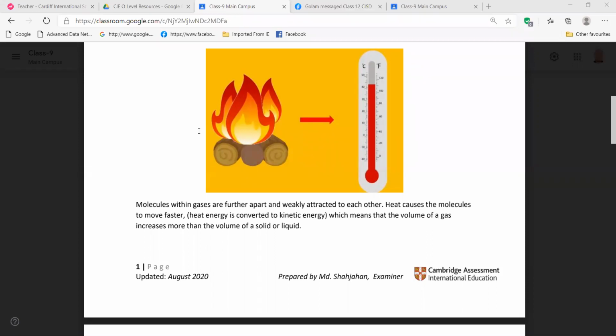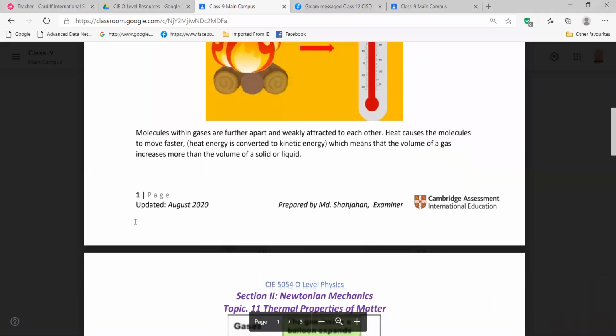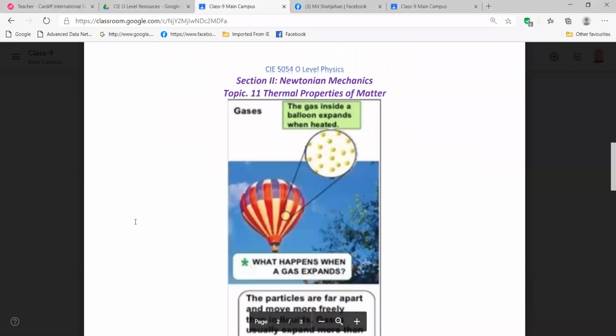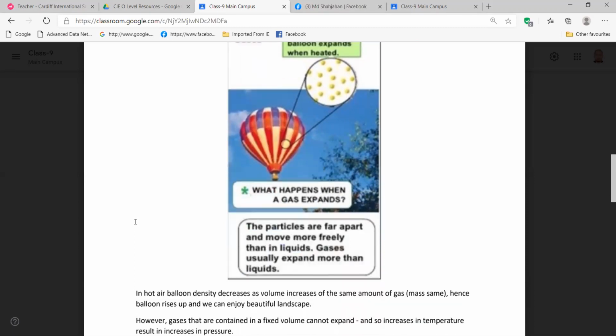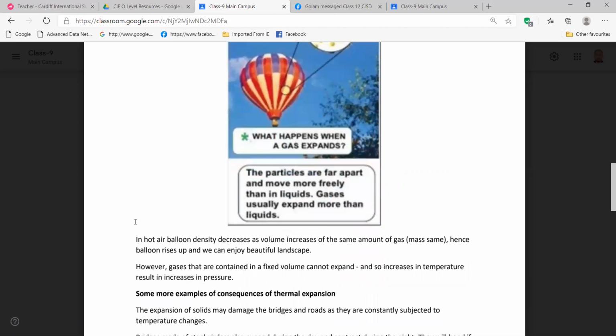If you think of a hot air balloon, this is using the expansion of gases, right? Because of the heat supplied, the volume of the gas inside it increases. If the volume increases, that means density decreases, right?